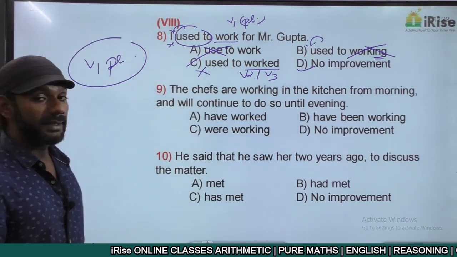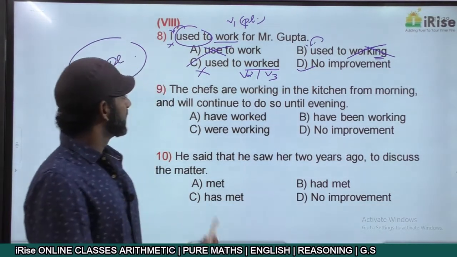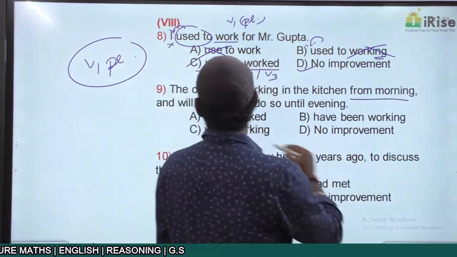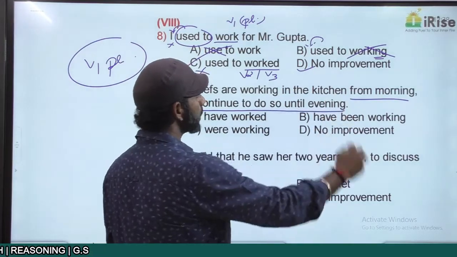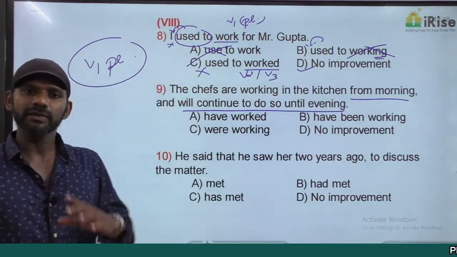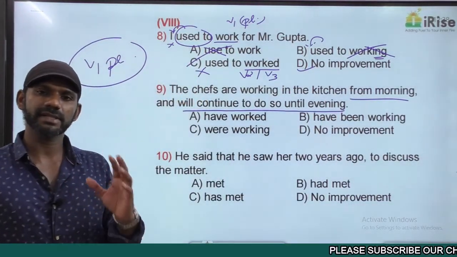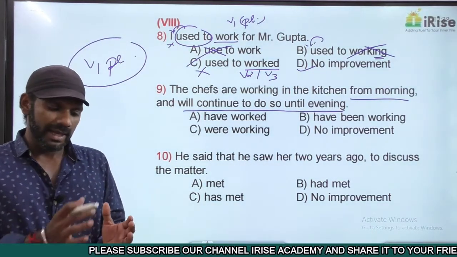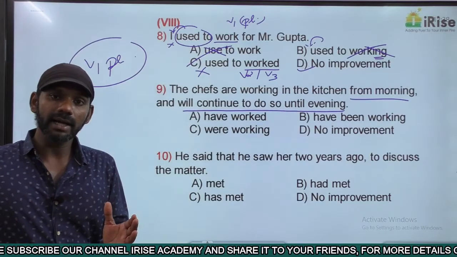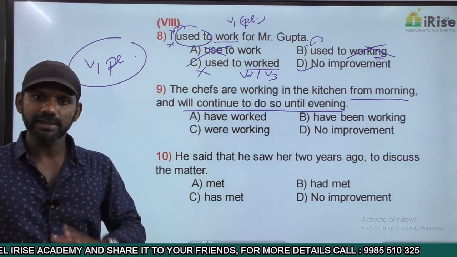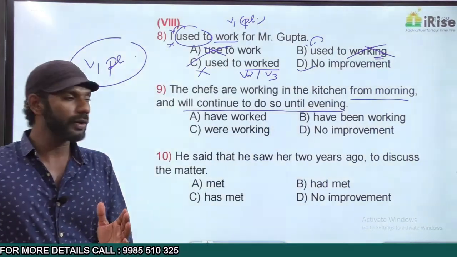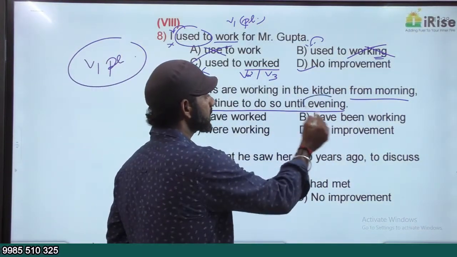The chefs are working in the kitchen from morning and will continue to do so until evening. Understand the meaning. The chefs are working in the kitchen from morning and will continue to do so until evening. So, meaning of the statement is the chefs started working in the kitchen in the morning and they will continue working until evening. So, this sentence talks about an action that starts and keeps going till some time.